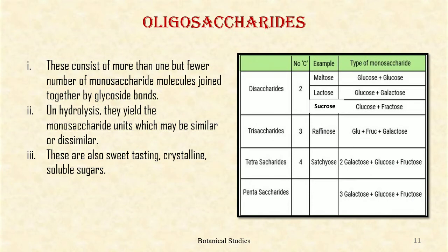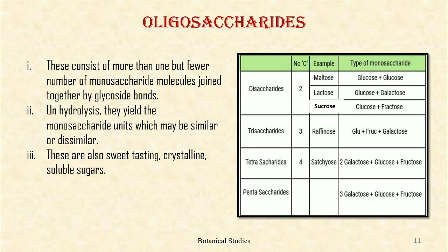Let us discuss the second type of carbohydrates, that is oligosaccharides. Oligosaccharides consist of more than one but a fewer number of monosaccharide molecules joined together by glycosidic bonds. On hydrolysis, they yield monosaccharide units, which may be similar or dissimilar. These are also sweet tasting, crystalline, and soluble sugars.